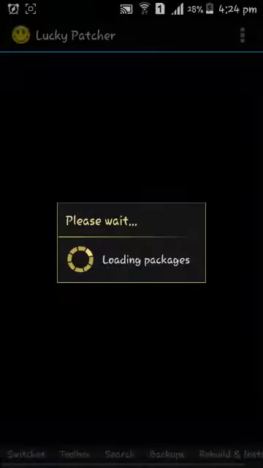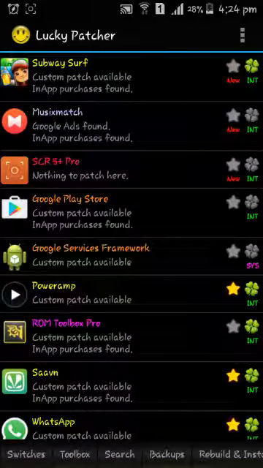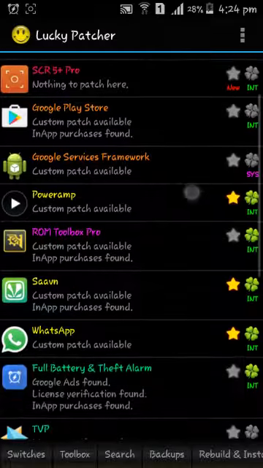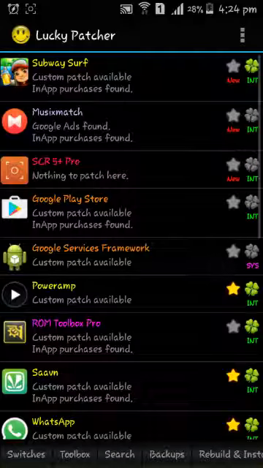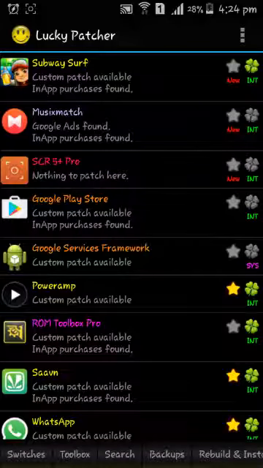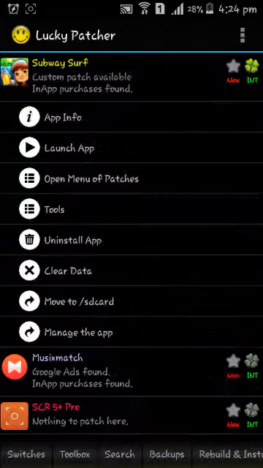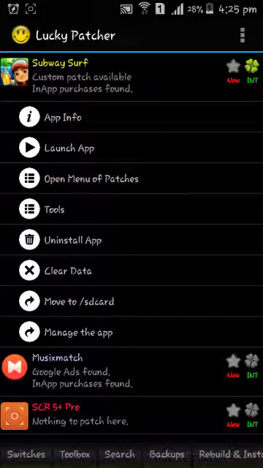Lucky Patcher can also be used for lots of things, like it can make licenses, it can make custom patches for some applications, and do in-app purchases. Now there are two ways you can hack Subway Surfer. One is the custom patch and the other is in-app purchases.